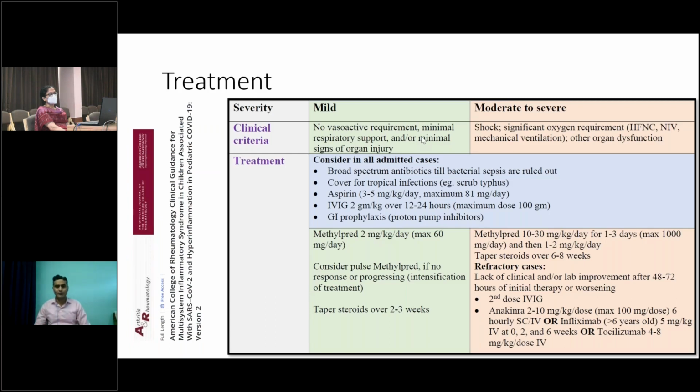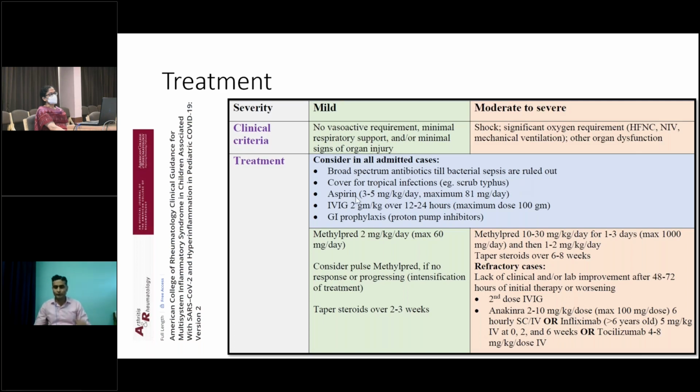Coming to treatment, there are various treatment guidelines, but we have devised this treatment strategy, and we classify children into mild and moderate to severe disease. Mild is if there is no vasoactive requirement, there is minimal respiratory support, or minimal signs of organ injury, whereas moderate to severe illness is if there is shock or significant oxygen requirement in form of HFNC, non-invasive ventilation or mechanical ventilation, or if there is any other organ dysfunction. So in treatment, in all patients, we have to give broad spectrum antibiotics and antimicrobial agents to cover for tropical infection till they are ruled out.